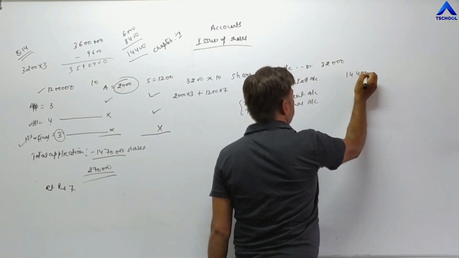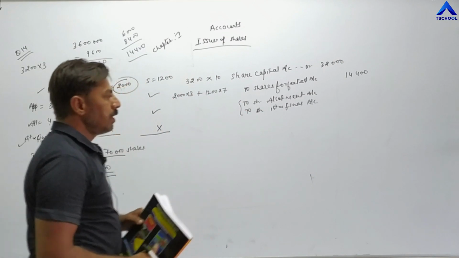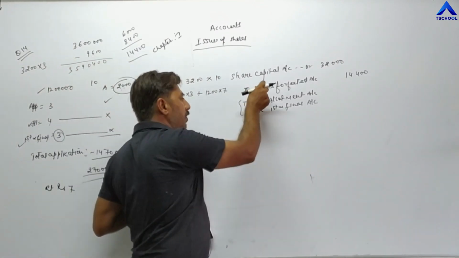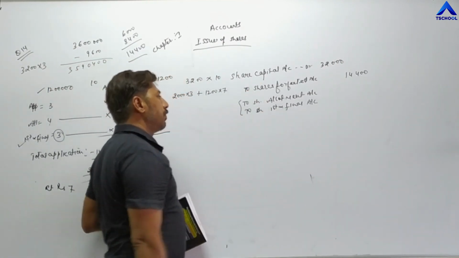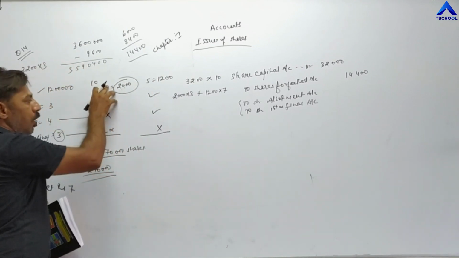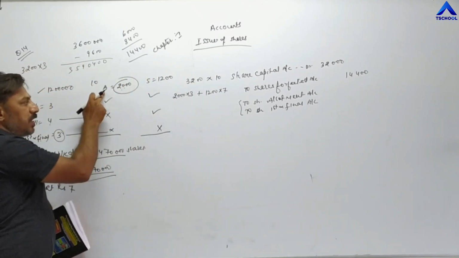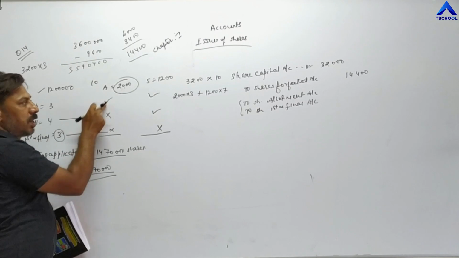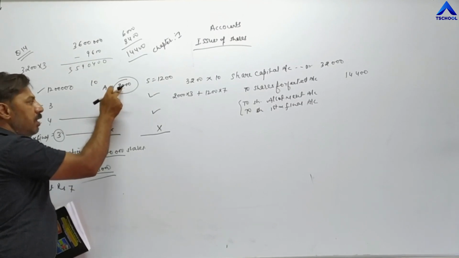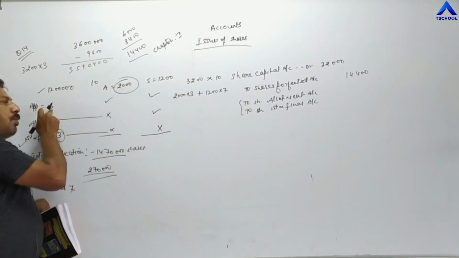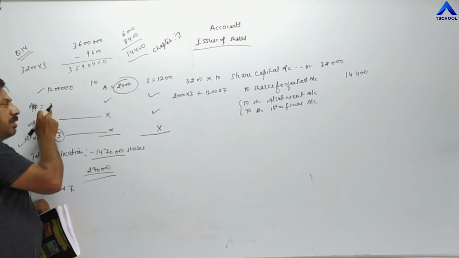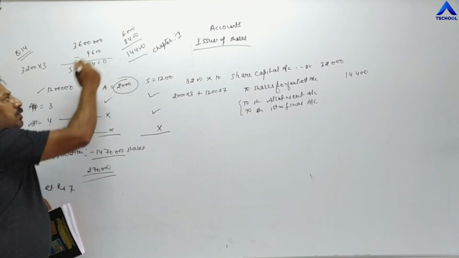Once again, two share forfeited means here we have to show paid up value: how much A has paid and how much Sunny has paid. A has paid only one installment. 2,000 shares he was holding. 2,000 shares into one installment means application money he has paid. 2,000 into 3, 6,000 rupees.